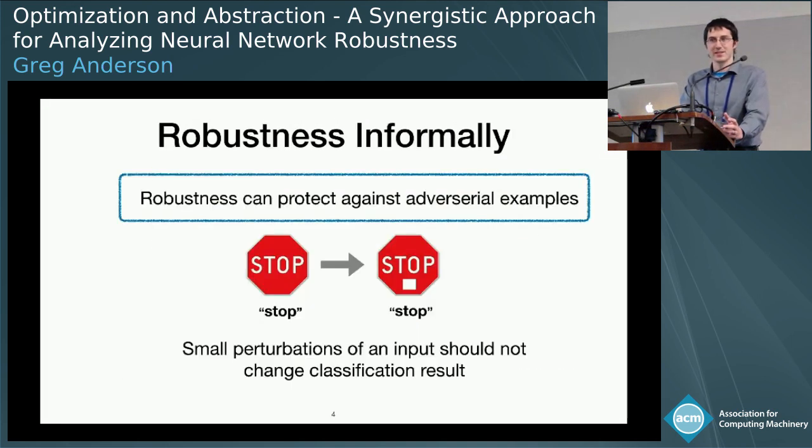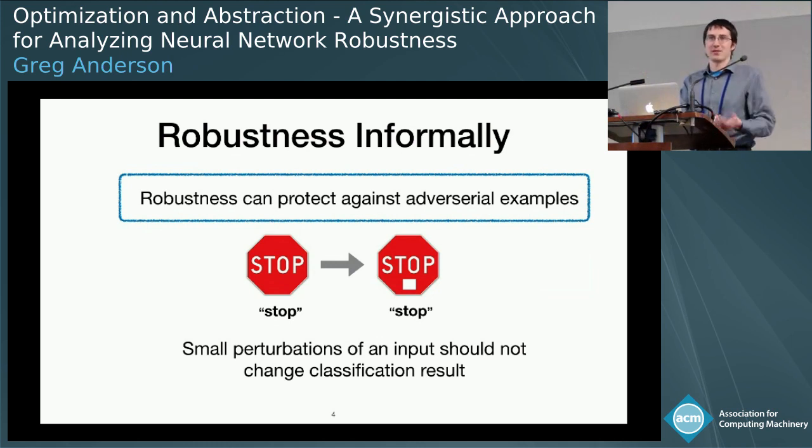And this is precisely what the property of local robustness, or robustness for short, says. Essentially, the idea here is if I start from some input and I make some small perturbation to that input, I can't change the output of the network. And so, for example, if I have some stop sign, the small perturbation might cover things like putting a sticker on it. We would say, if the network can recognize this stop sign to begin with, and we put a sticker on it, the network can still recognize this stop sign.